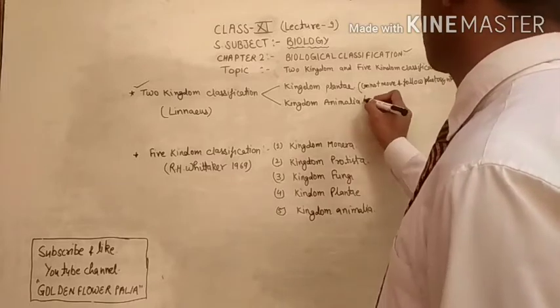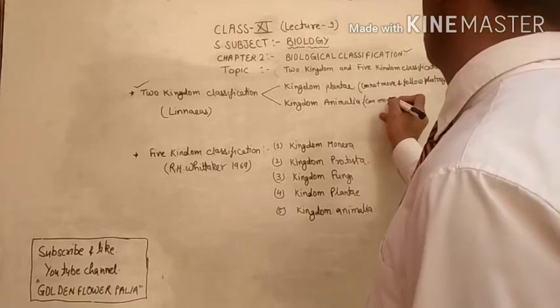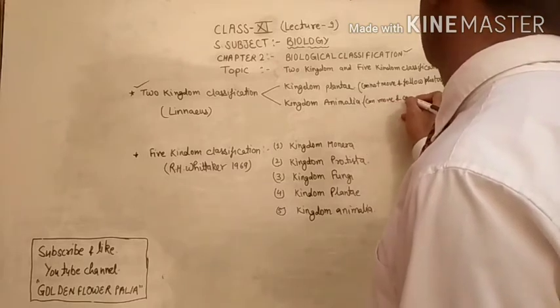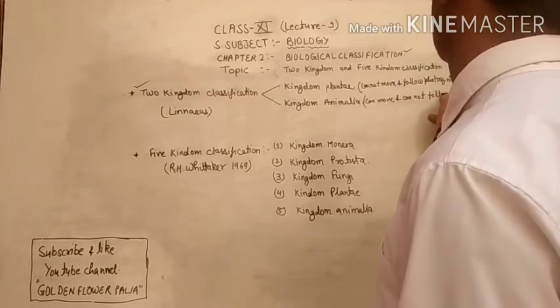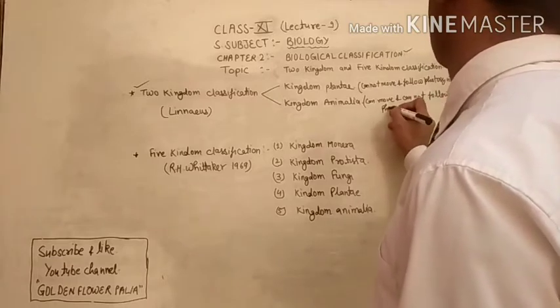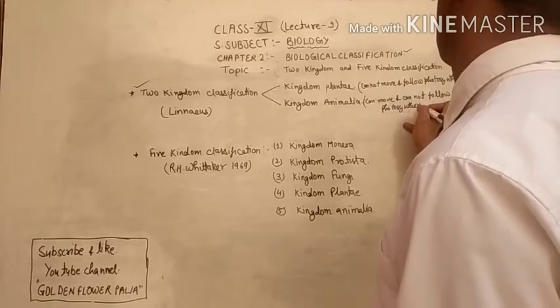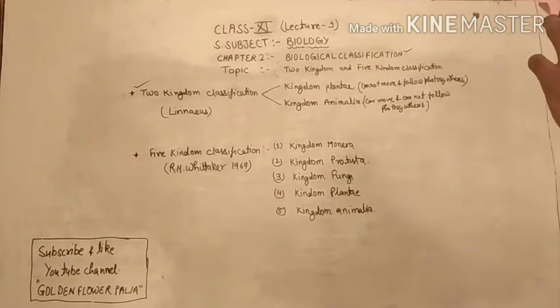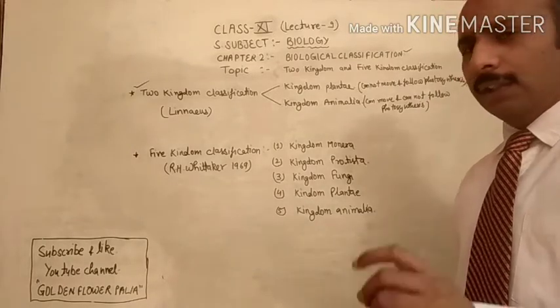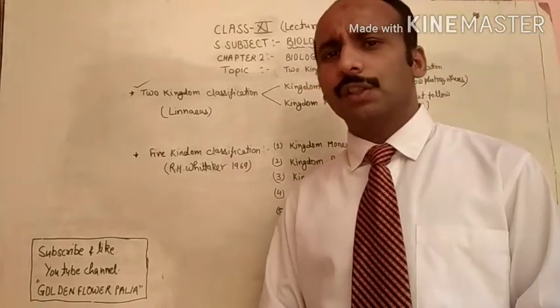Photosynthesis. The second one is kingdom Animalia, which can move and cannot follow the process of photosynthesis. These two categorizations he has given for the classification of the organisms.